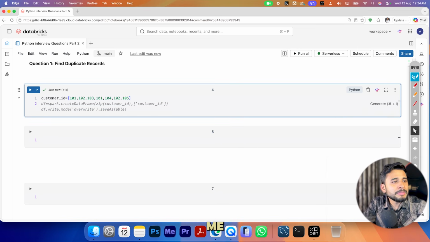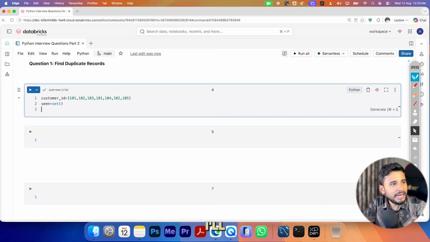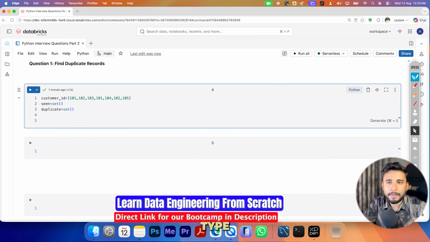Let me create a set. I'll create a set variable, I call it seen. It is a set type of variable, an empty set. And I will create duplicate, which is also a set type of variable. So I am creating these two types of variables.